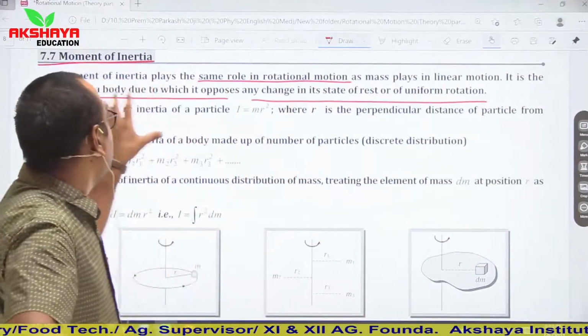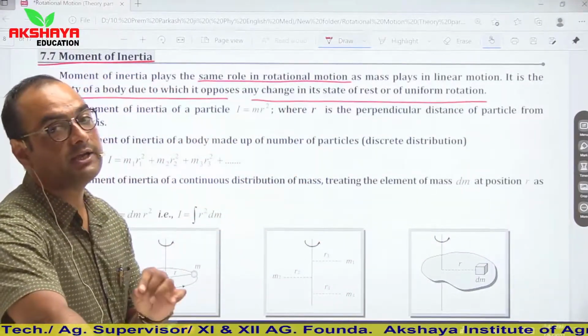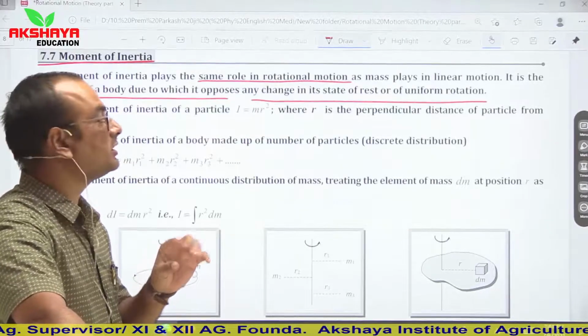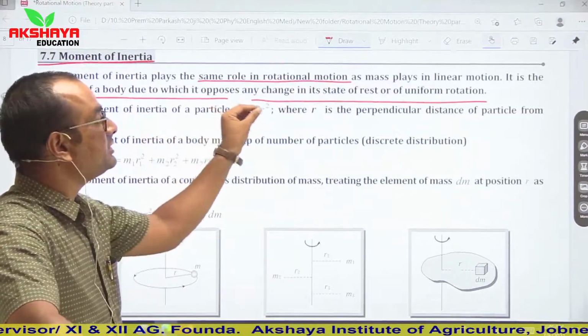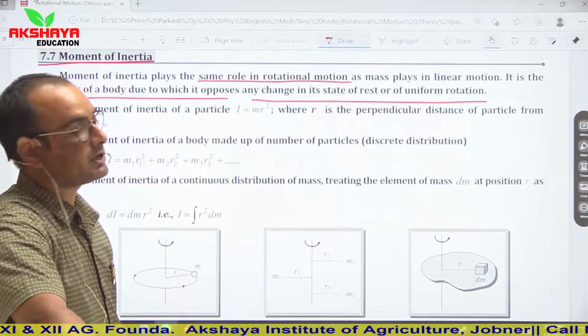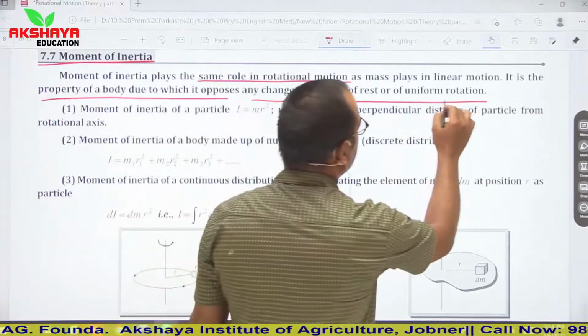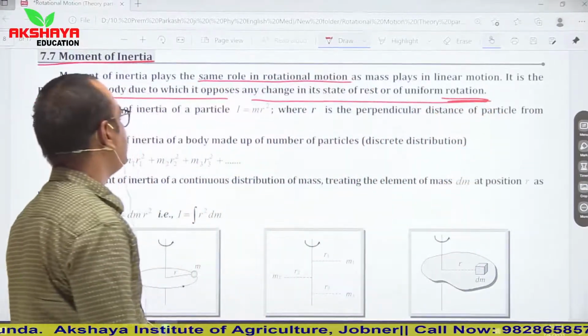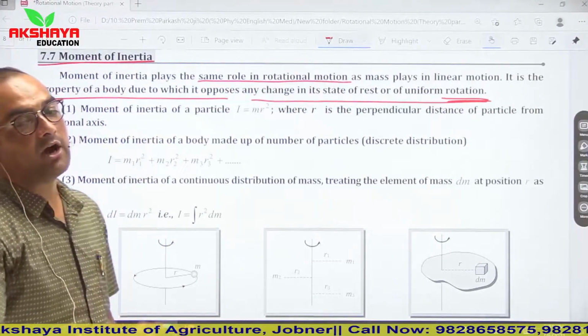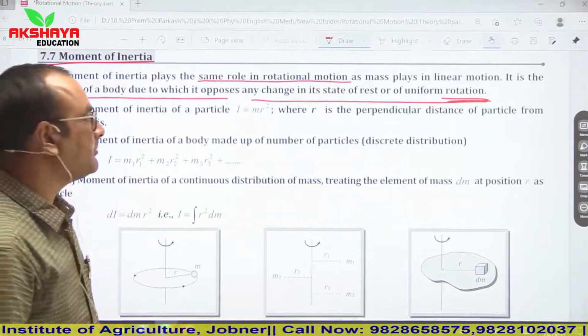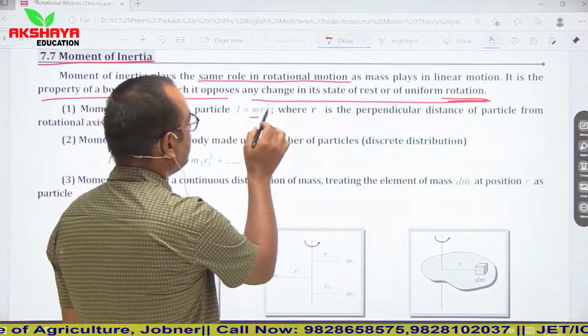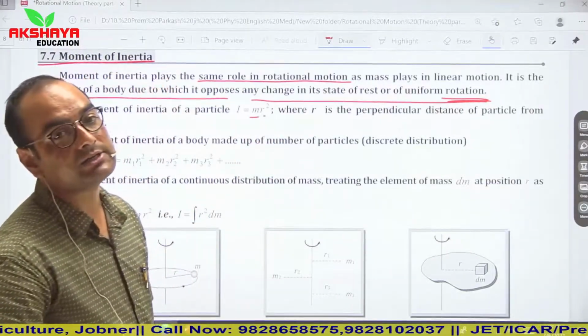Now moment of inertia opposes change in rotation or rate of change in state of rest or motion in case of rotation. Now see, moment of inertia of any particle is given by mass multiplied by square of perpendicular distance.